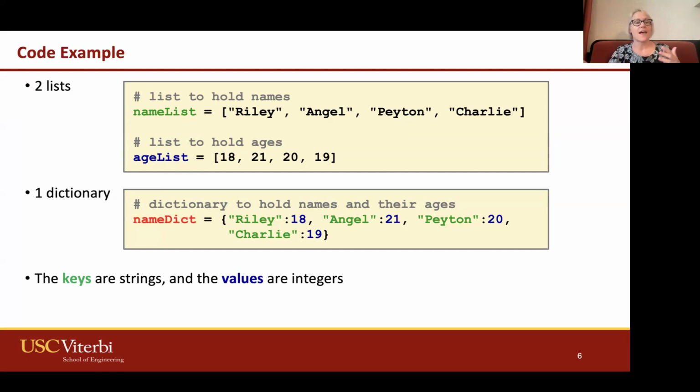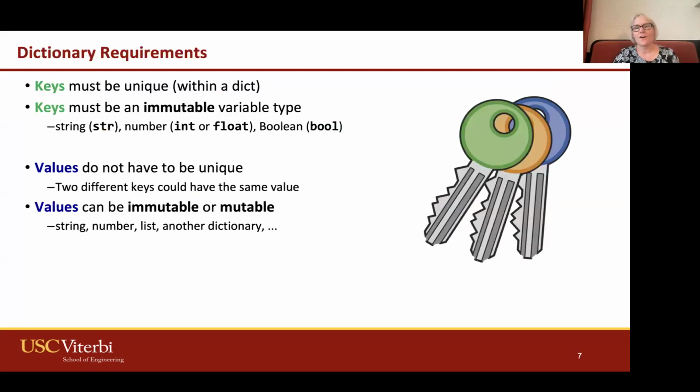Well, what can you use as keys and values? So here are our dictionary requirements. Keys must be unique within each dictionary. So within each dictionary, all of the keys must be unique. That's how we can put in and pull out information. The keys also must be an immutable variable type. So think about the things that we already know that are immutable variable types, like strings, str, our numbers, int and floats are immutable, and Boolean, bool. Those are the immutable variable types that we've learned so far. So those are the ones that we can use as keys.